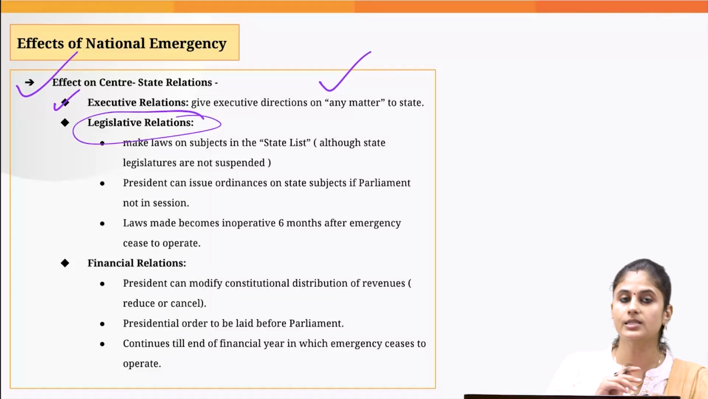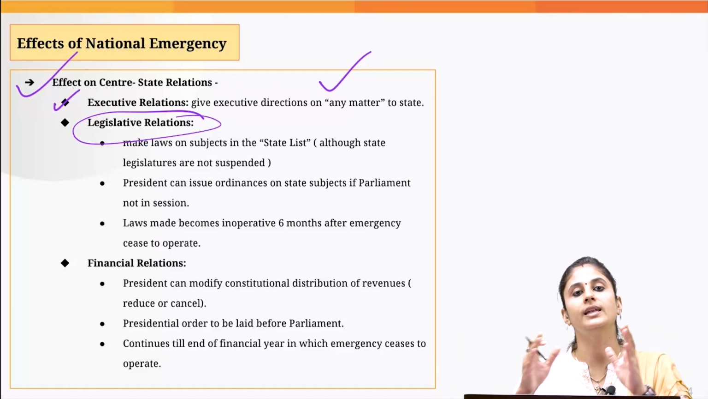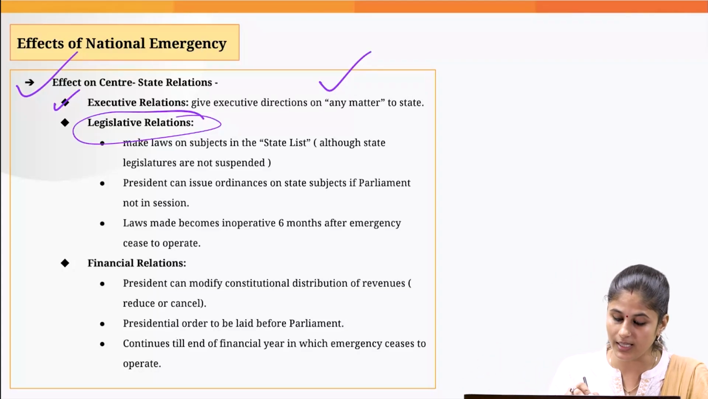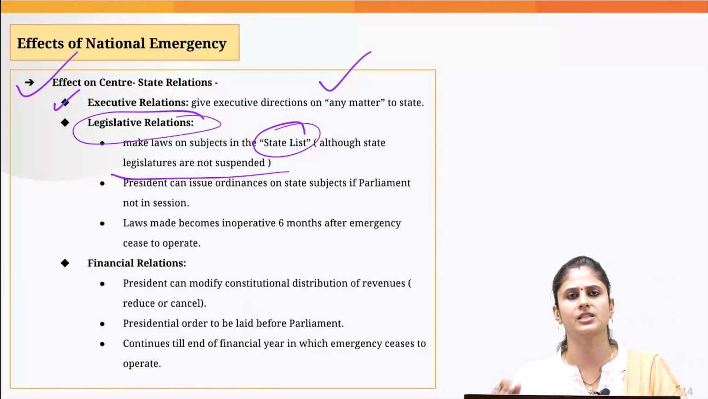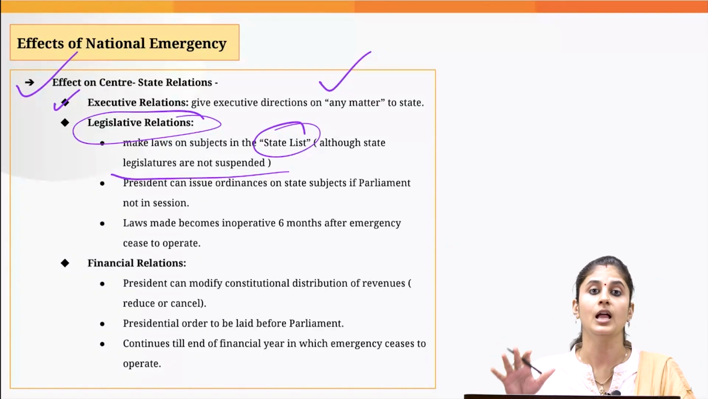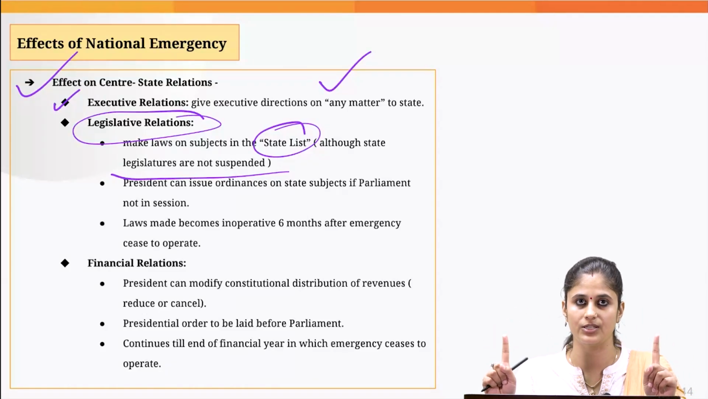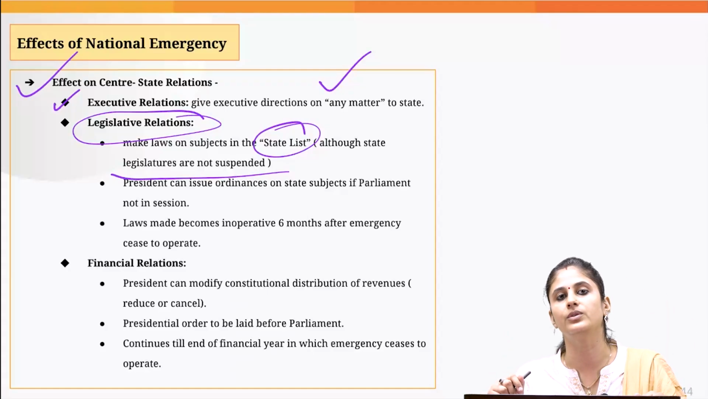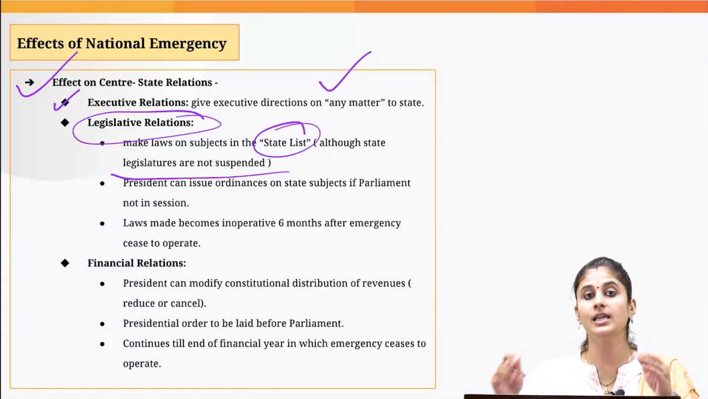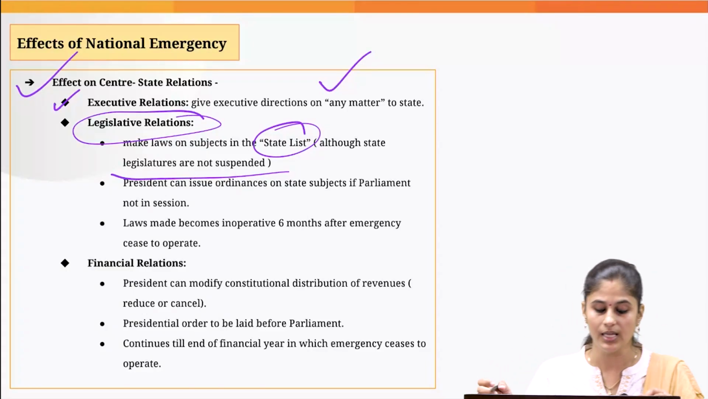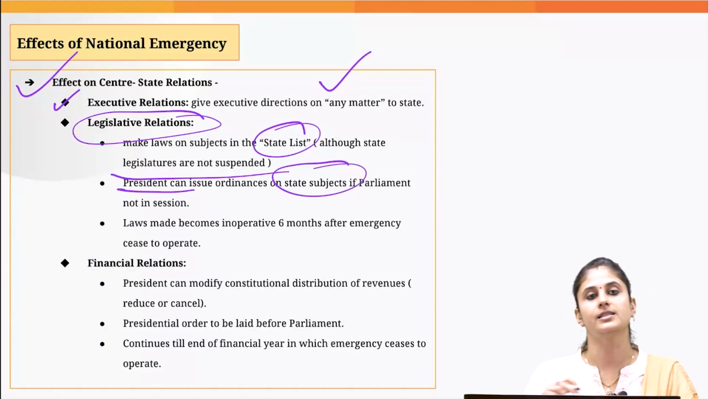Then what changes do we witness in the legislative relation? During national emergency, the parliament becomes competent to enact laws on the subjects in the state list. Although it's not like the state legislatures are suspended or dissolved. No, they are in operation. But if there is a conflict between the law created by the parliament and the law created by the state legislature, then the parliamentary law would prevail over the laws made by the state legislatures. And during the national emergency, if the two houses of the parliament are not in session, then the president gets the power to issue ordinances on the state subjects.